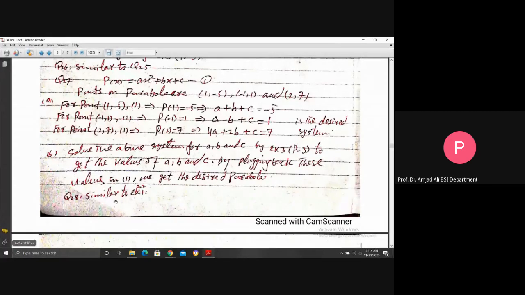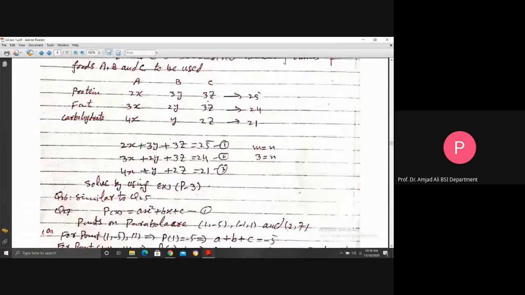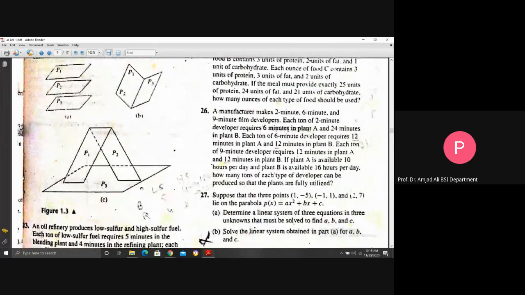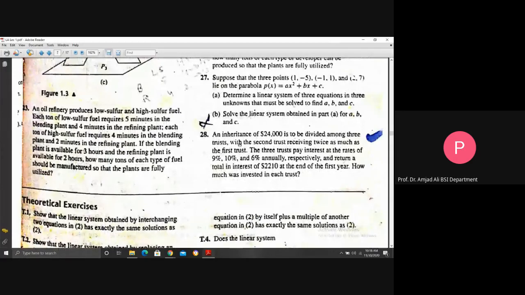Question 28, similar to example 1 on page 2: an investment or inheritance is to be divided among 3 trusts. You see here, question 28. An inheritance of $24,000 is to be divided among 3 trusts. So the same question as there, where 1 lakh was divided in 2 ways. Here, this amount is divided into 3 ways, with the second trust receiving twice as much as the first trust. That is, the amount given to the first trust when multiplied by 2 becomes the amount given to the second trust.